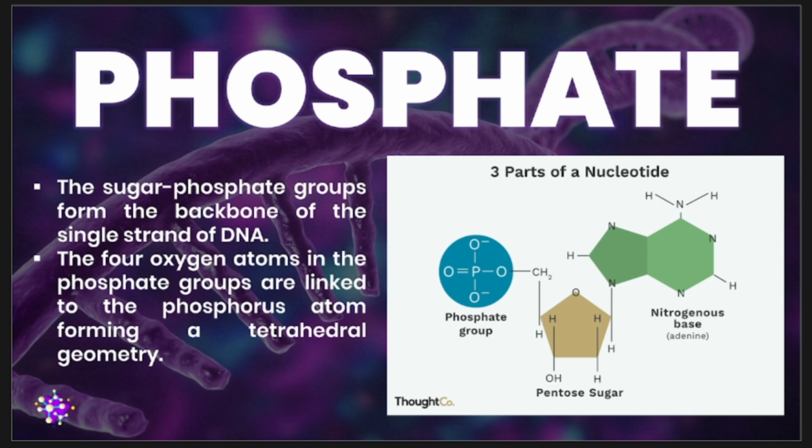Again, the three characteristic components of your nucleotides are the phosphate group, the pentose sugar, and the different nitrogenous bases, which can either be a purine ring or purine base, or a pyrimidine ring or pyrimidine base.